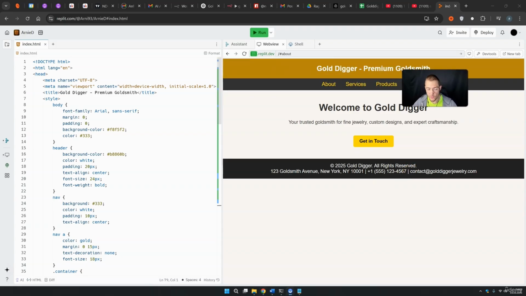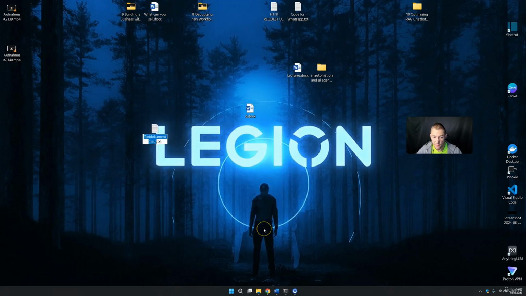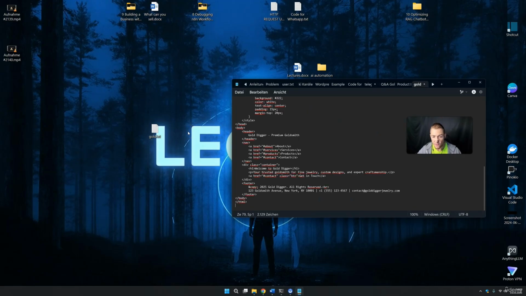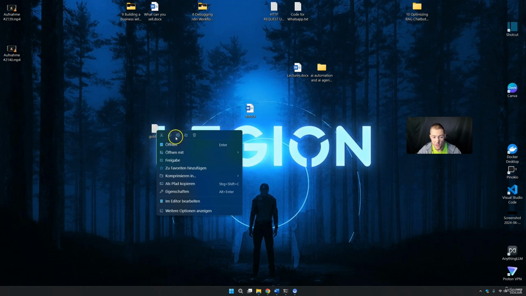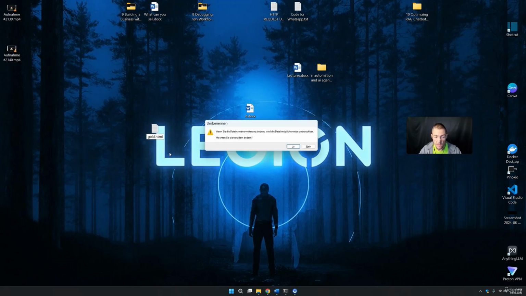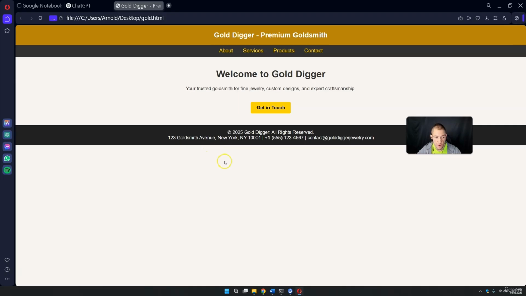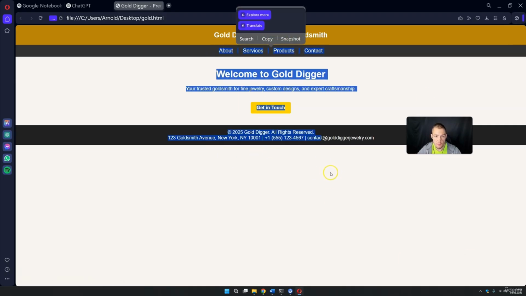If you do not want to use this web page, you can also do it with a text file on your local computer. If you are on your machine, you can simply create a new file, so new text file. You can give this a name, let's just say gold. What you want to do is to open this up and insert your code and then save it. And everything that you have to do right now is to rename it. So you can simply press on rename, and instead of .txt, it has to be called .html. And now you press OK, and you need to allow this, and then you have your web page. So if you press on this, you have your web page basically right now in your folder. So you can also absolutely do this right here.